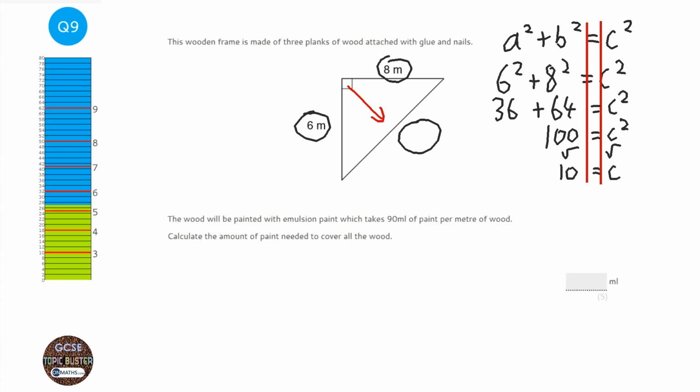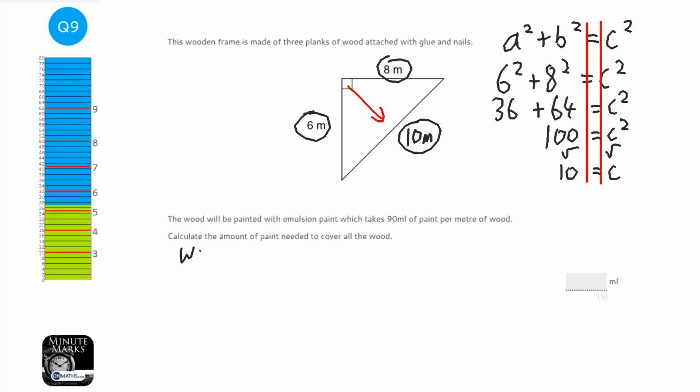Now, when you square root, you get a negative as well, but since it's a length, it can't be negative, so it's just going to be 10. So c is 10, so we know that that's going to be 10 meters. And it says it takes 90 millilitres of paint per metre of wood to cover it. So what we're going to have to do is work out how much wood we have.